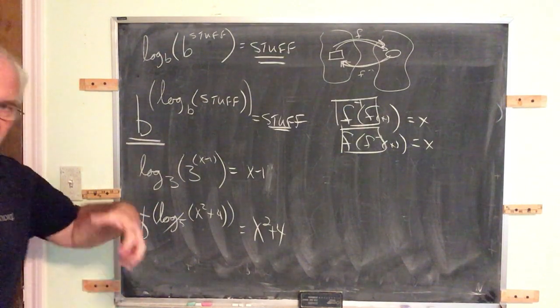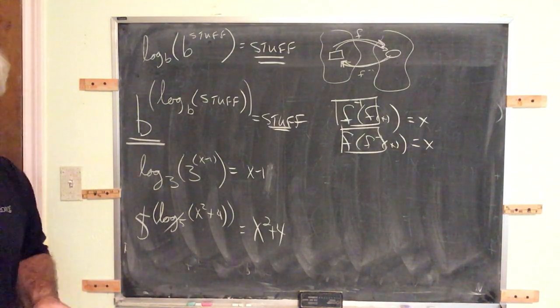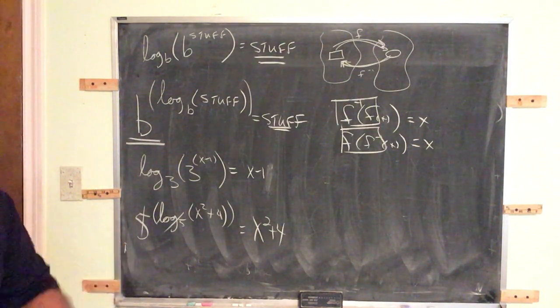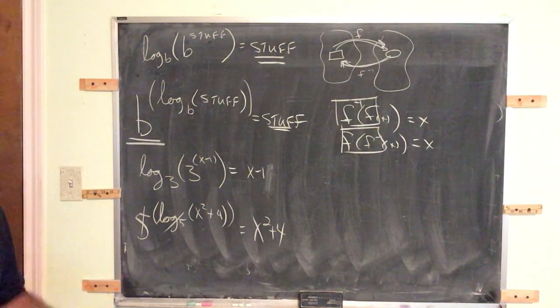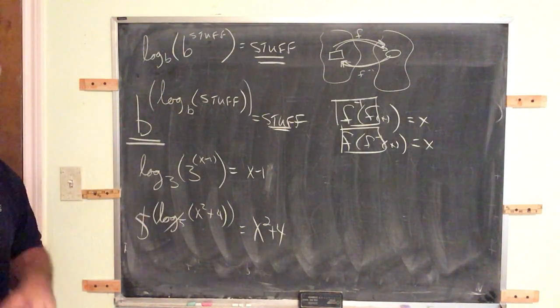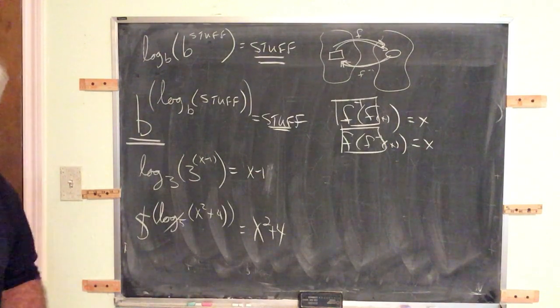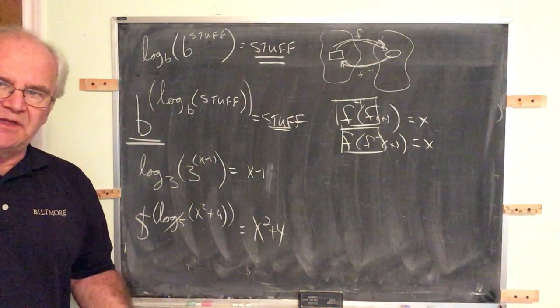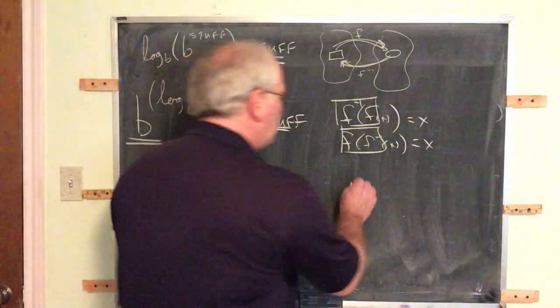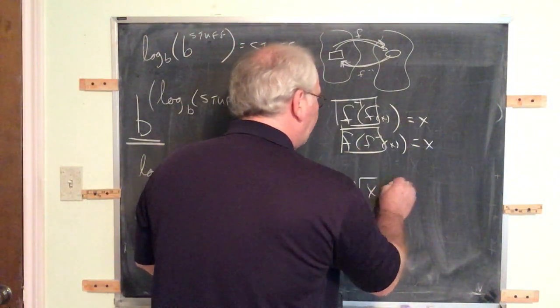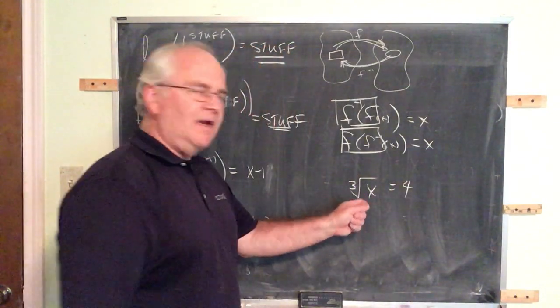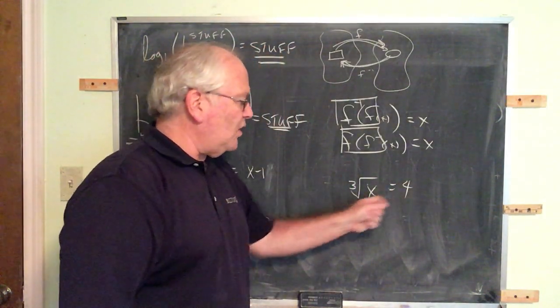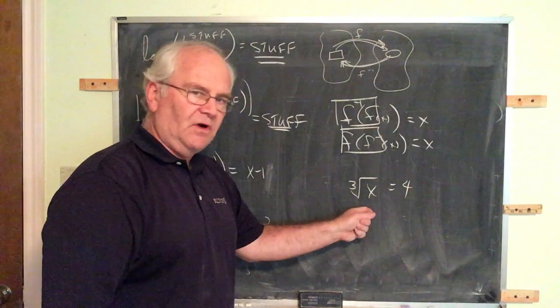And so here's how we're going to use that. If you have an equation that contains a logarithm and you want to get rid of it, the way you get rid of a logarithm is using an exponential, because that's what cancels it. If you have an equation that has an exponential and you want to get rid of it, the way you get rid of an exponential is to logarithm. Logs and exponentials cancel each other out. It's just like if you have an equation involving third root and you want to get rid of the third root, you do third power, because third power is the inverse.